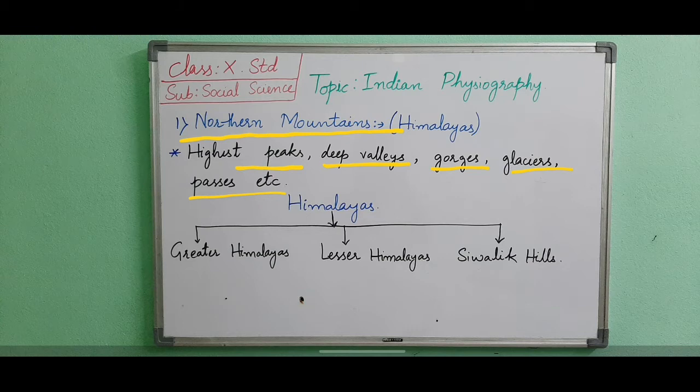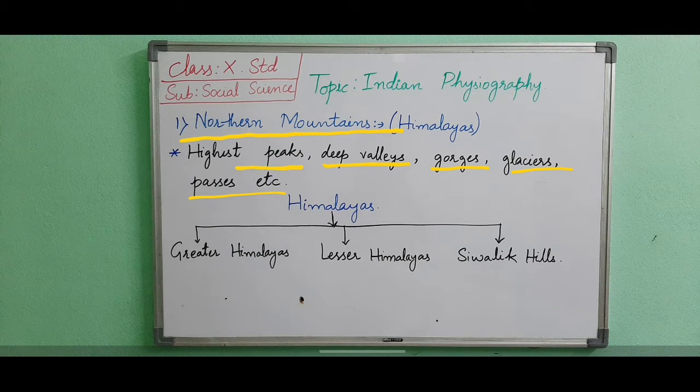In India, they extend from the Indus Gorge in the west to the Brahmaputra Gorge in the east for 2400 kilometers. Here the Indus river passes through Tibet, Jammu and Kashmir and Punjab, and the Brahmaputra river passes through the states of Assam and Arunachal Pradesh. Here they are broader in the west and narrower in the east. They cover an area of 5 lakh kilometers. Generally, they have steep slopes towards India and gentle slopes towards Tibet in the north.